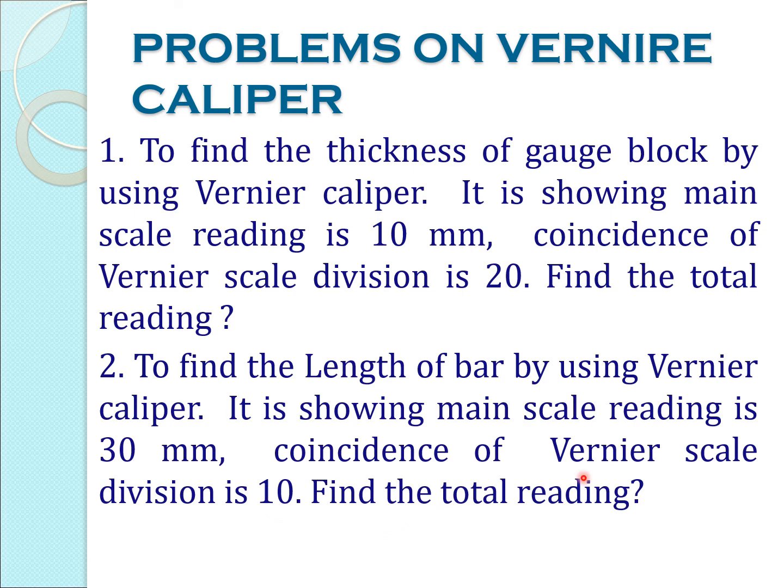So today we have discussed what are all the various linear measuring instruments, types of linear measuring instruments. In that we have completed steel rule, calipers, and then vernier caliper.